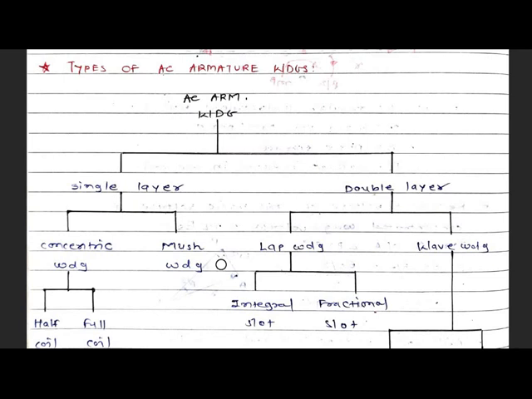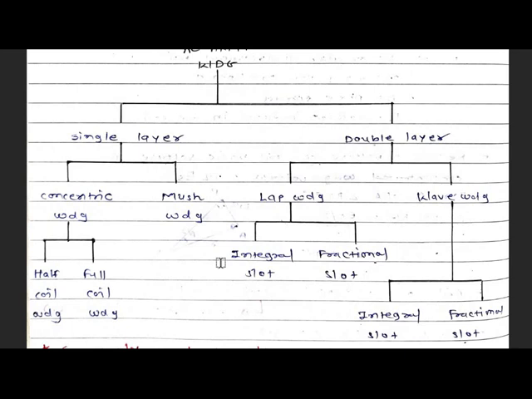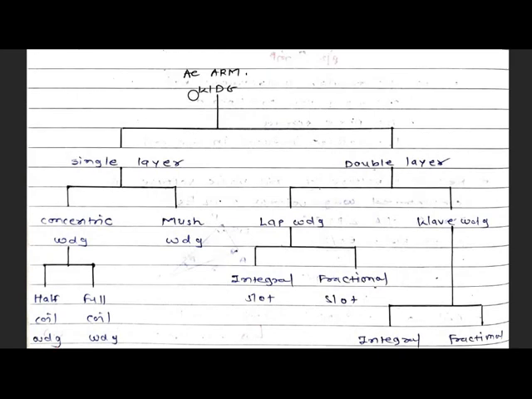Now, types of AC armature winding. AC armature winding is first divided into two types: single layer and double layer. In single layer, concentric windings and mush windings are there. In concentric winding, half coil winding and full coil windings are there.